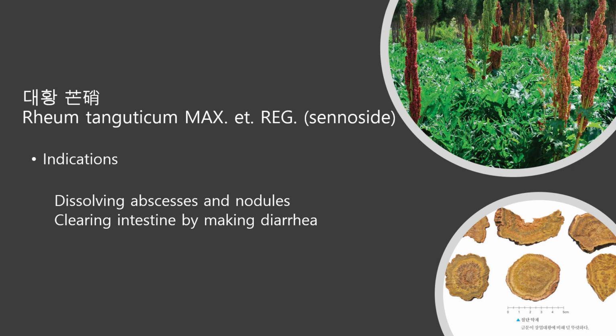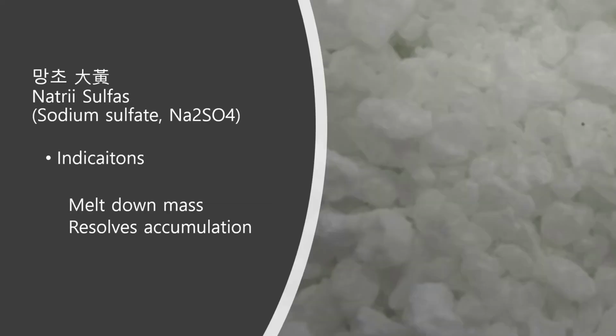This is 대황. 대황 is this plant's root. It dissolves abscesses and nodules and clears the intestine by causing diarrhea. The last herb in 대승기탕 is 망초. It is a mineral, mainly sodium sulfate. It removes and melts down masses and resolves accumulation.